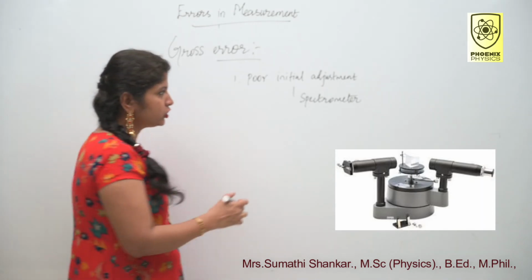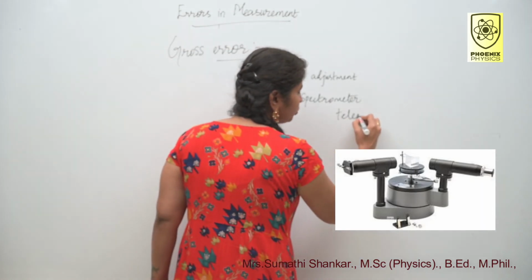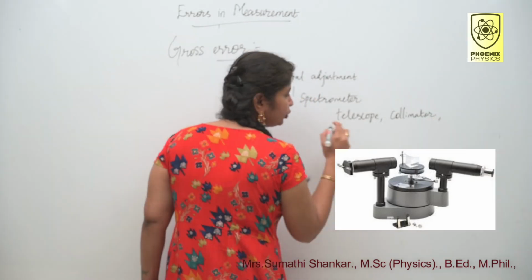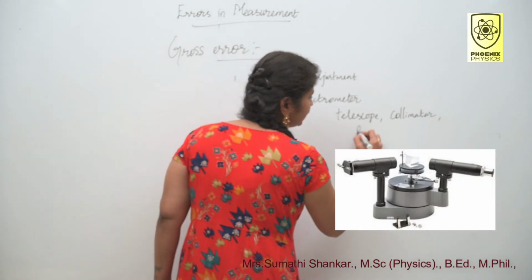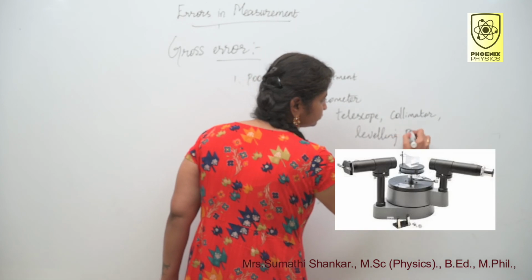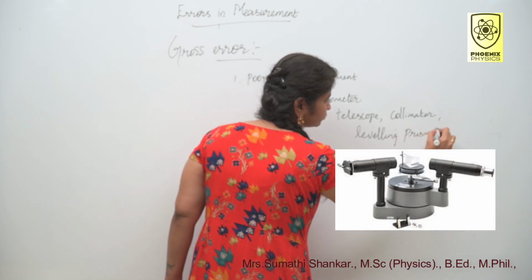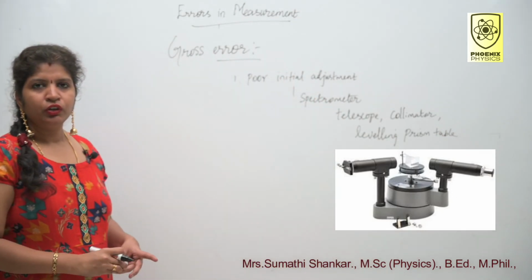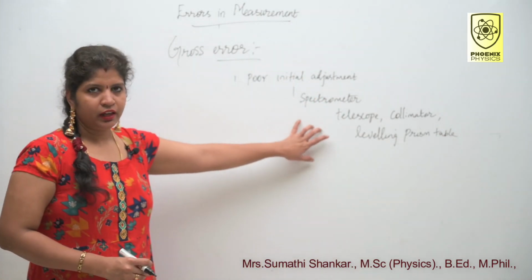You have to adjust the eyepiece of the telescope, slit of the collimator, then you have to adjust the level of the prism table. Otherwise, you will get error.